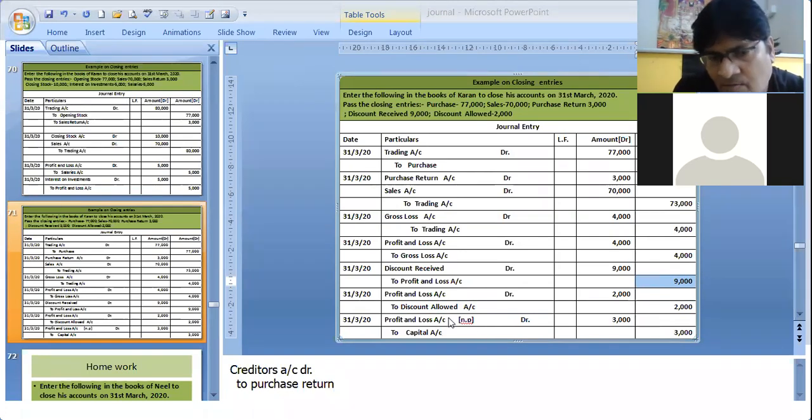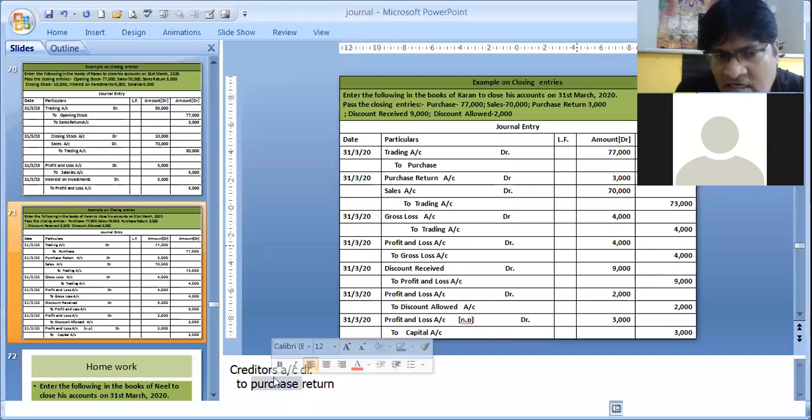You will see that profit and loss account is also a nominal account. How much debit, that much credit has happened. Trading account is also a nominal account. How much debit, that much credit has happened over here only. Purchase is how much debit, that much credit. Credit we are showing over here. Debit we are not showing because debit was purchase account debit to creditors or to cash. Purchase return we are showing over here, one entry, the debit part. Credit part is already shown over here. You see in the note, creditors to purchase return. It was credit, so we have debited the same amount. So how much debit, that much credit is happening everywhere. So in this case, our closing entry is closed.